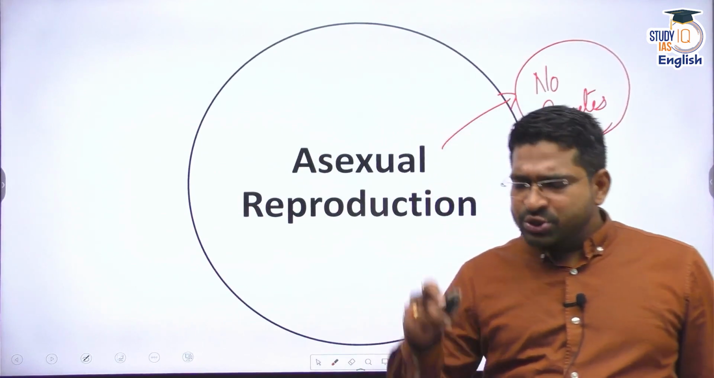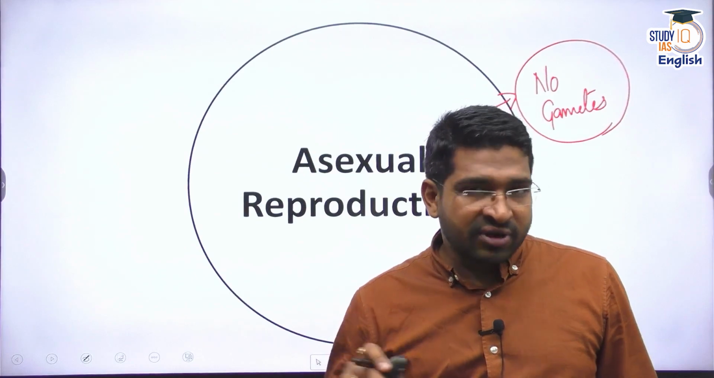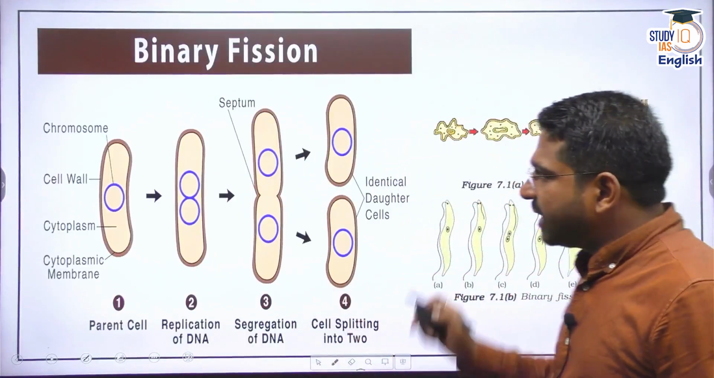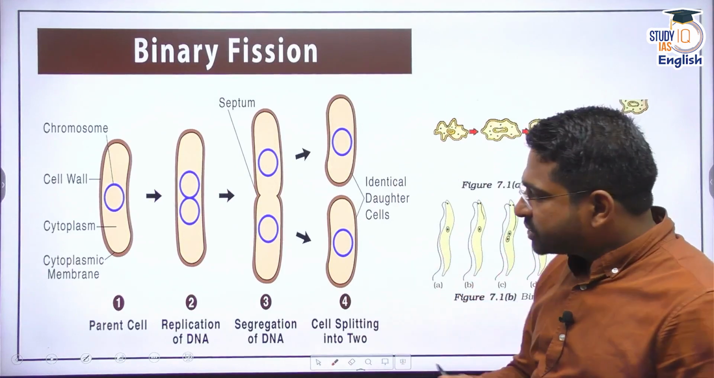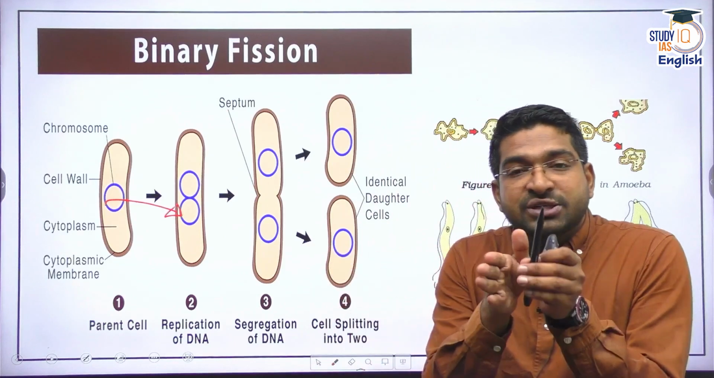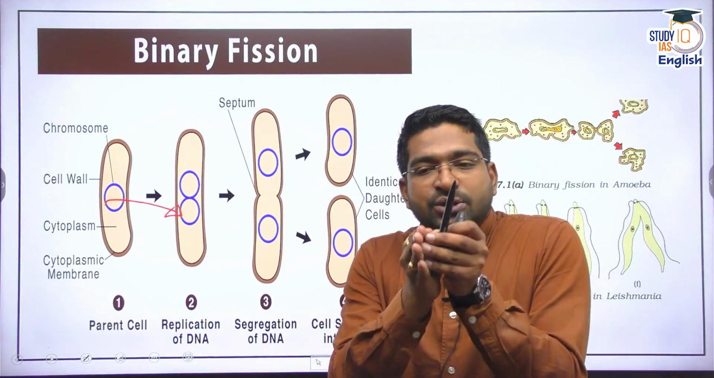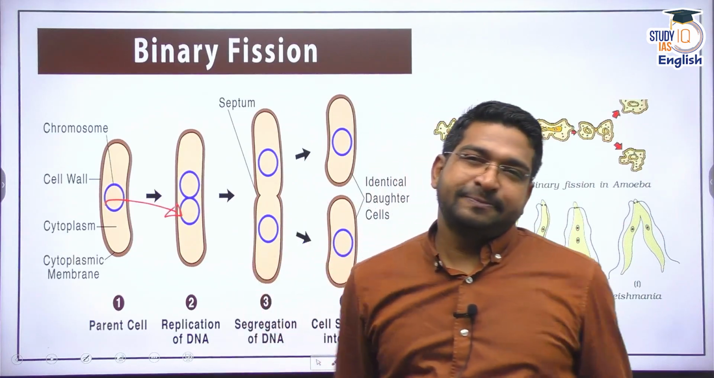Asexual reproduction is generally found in unicellular organisms. Generally, I said generally. Now, examples of that: the first one is binary fission. By the name itself, you do know binary. That means one cell divides into two. Fission means breaking. A cell breaks, or one cell leads to formation of two daughter cells.